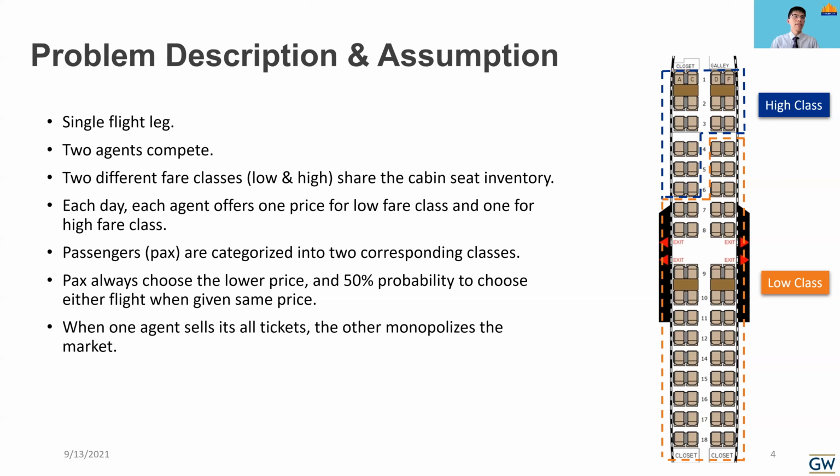In addition, passengers are categorized into two corresponding classes. They could not buy tickets not belonging to their category, and passengers would always choose the lower price and have a 50% probability to choose either flight when given the same price. And when one agent sells all of its tickets, the other may monopolize the market, so it could increase its price if necessary.